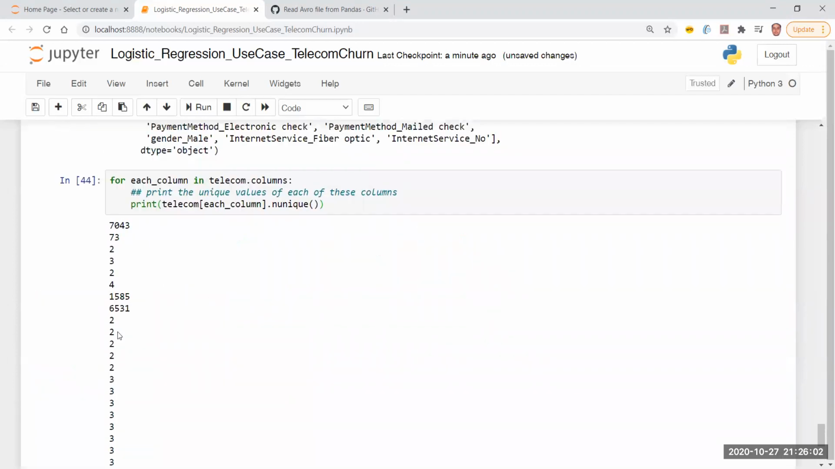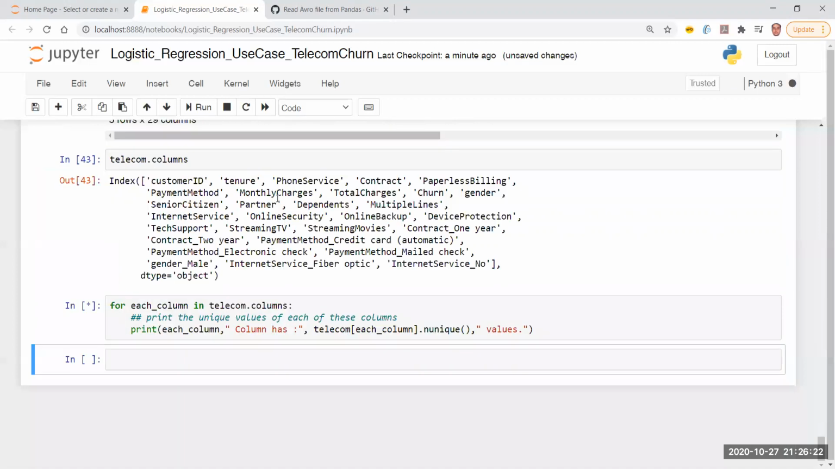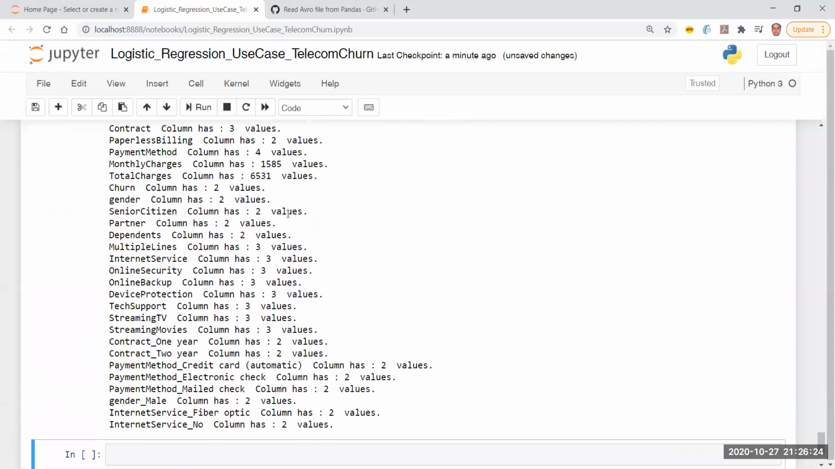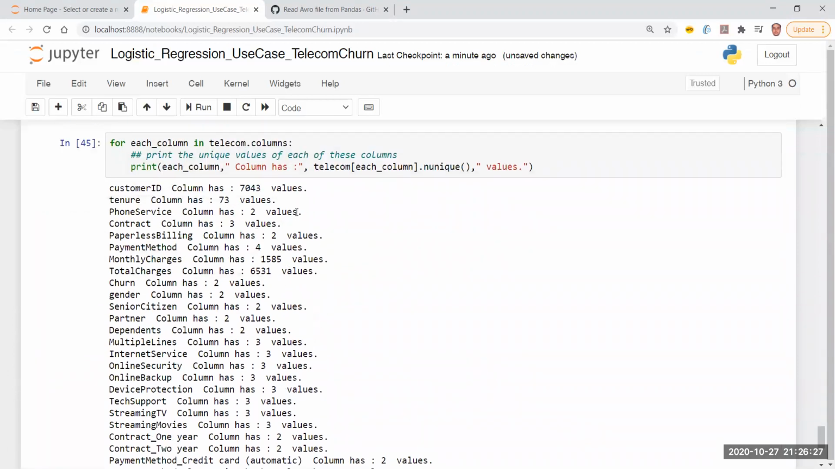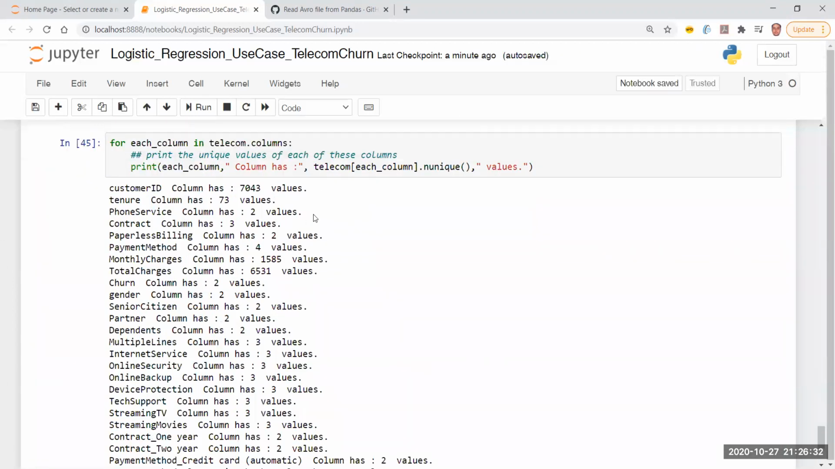So it works, but I don't know which field is what. So I have to print that. I have to write over here: each column, comma, column has, comma, this many unique values. If I do that, I can clearly see how many are there. Now I need fields where I have more than two values.